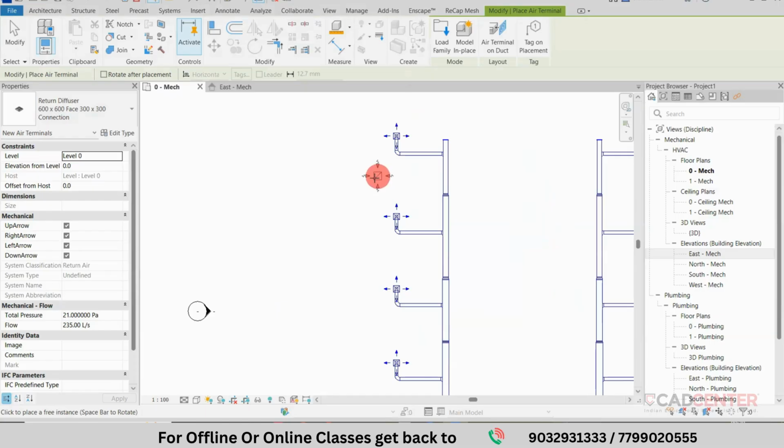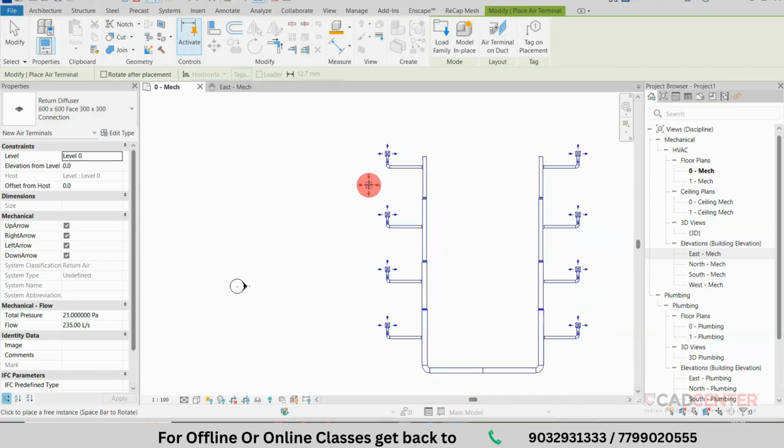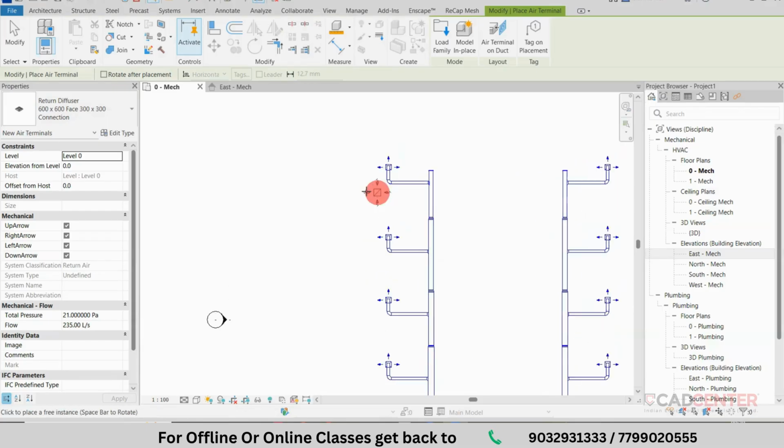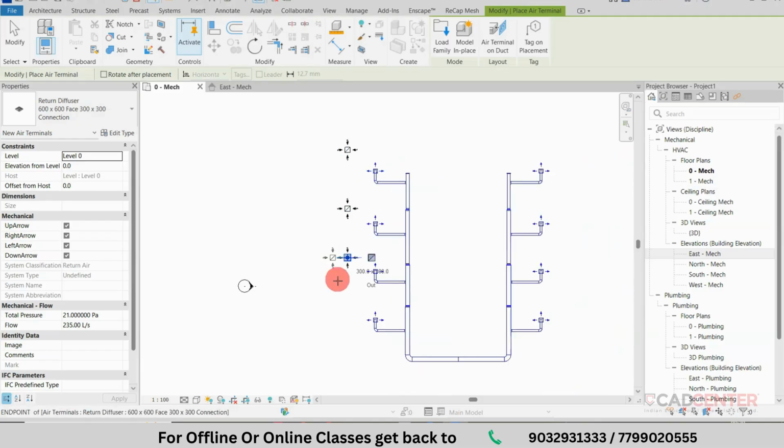If it is a hall, you can provide it in between these two areas. If it is an individual room, we have to provide a return diffuser in every room. If it is an open hall, you can place it between these center points. Or if every supply room is different, then in every area we have to provide a return diffuser also. Select the return diffuser at point 1, go back to point 2, then point 3, and go to the next point 4, and repeat the same steps.